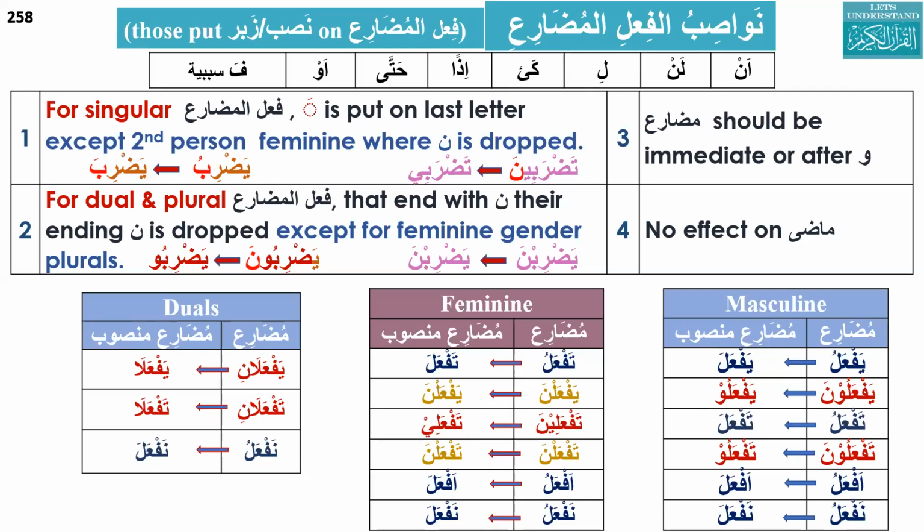Assalamu alaikum. Alaikum assalam. Musab, can you please explain Nawasibul Fa'lul Mudare? Nawasibul Fi'l al-Mudari have 8 words. They are an, lan, li, kay, izan, hatta, aw, and fa sababiyya. So what do they do? For singular Fi'l al-Mudari, they put fatha on the last letter, like yaf'alu becomes yaf'ala.